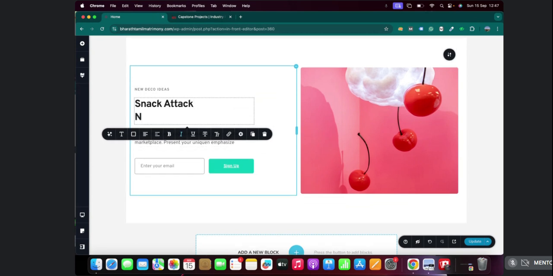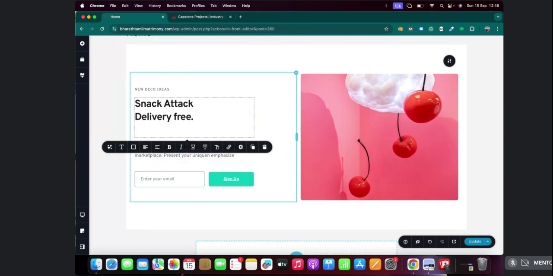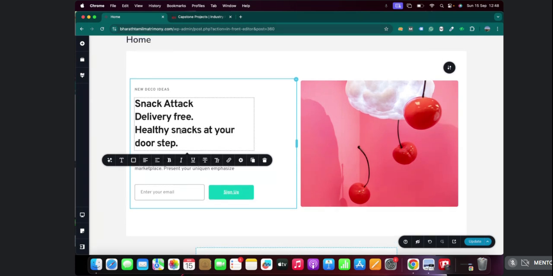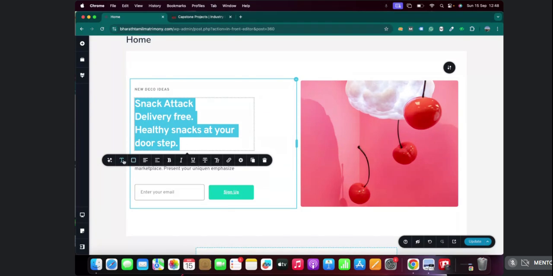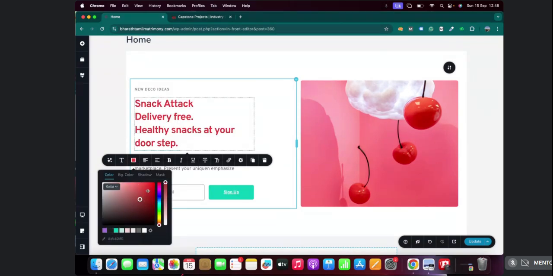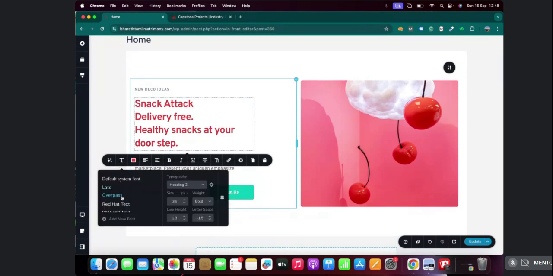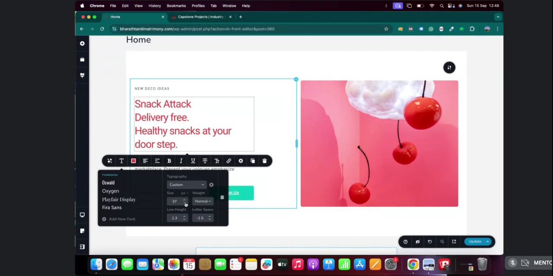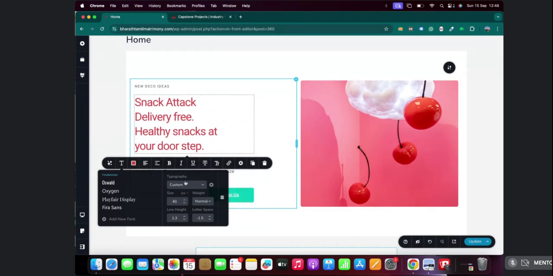Okay, so I can edit it. I can change the text color. So just select, click on this color box. You can change to any color of your choice. You can change the style, the font style. You can also increase and decrease the size of the font. So every option you have, it's highly customizable.